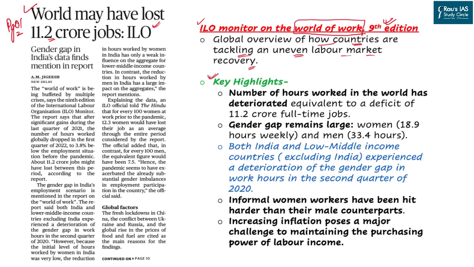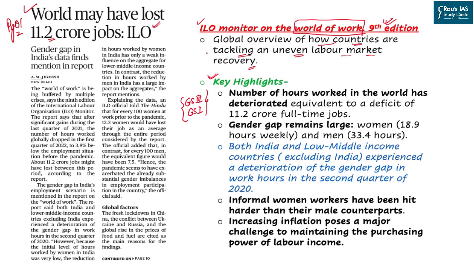The key highlights of the report are as follows, which you can use in your General Studies Paper 3 as well as General Studies Paper 1 for various topics. Labor is also an important topic that can be highlighted in your ethics paper. So the overall relevance of this topic is very high. From the perspective of the prelim examination, you just need to remember the basics of the International Labour Organization under the international institutions category, and also the important reports that were asked by UPSC in various papers.